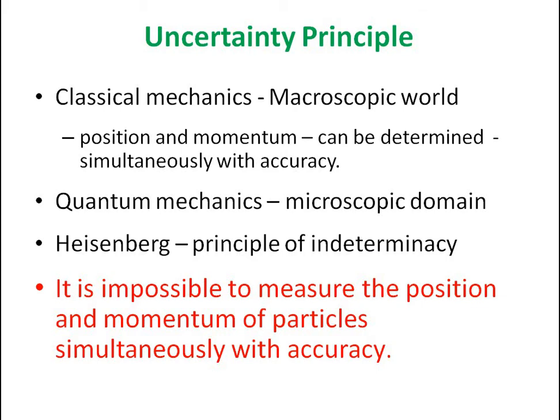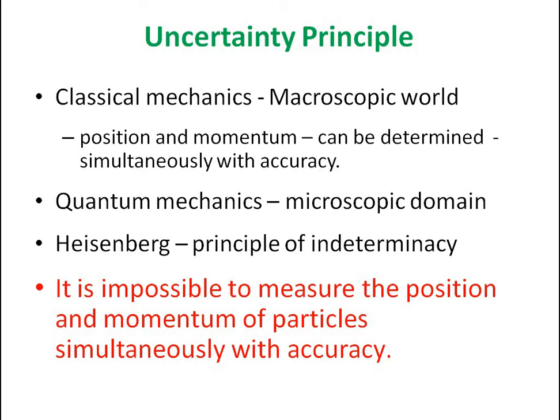The uncertainty principle states that it is impossible to measure both the position and momentum of particles simultaneously with accuracy.